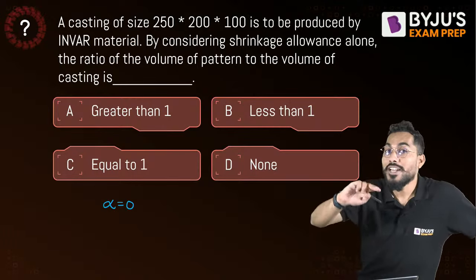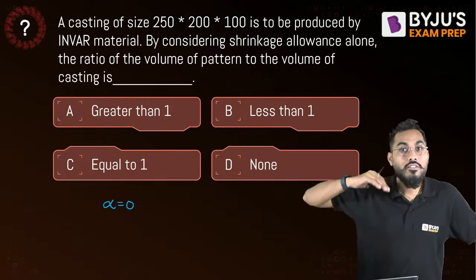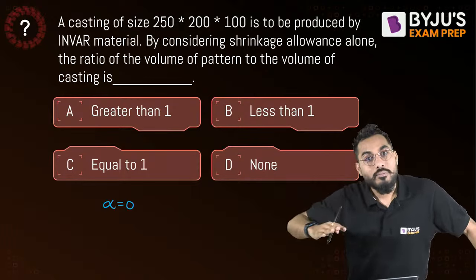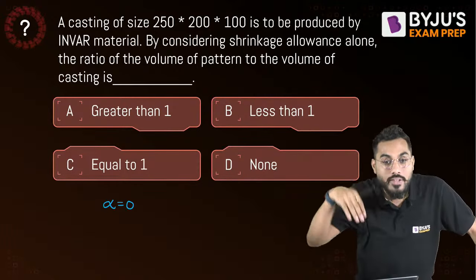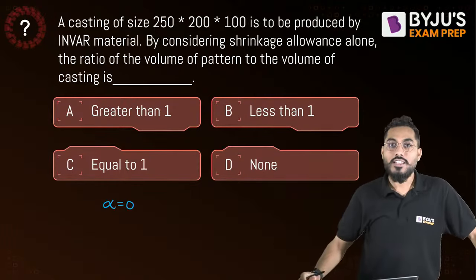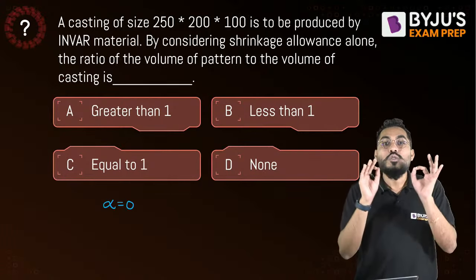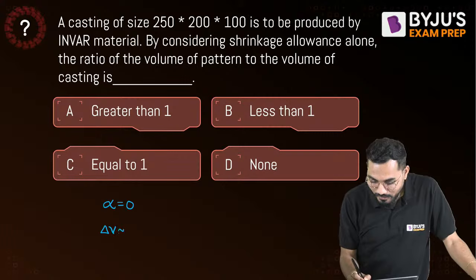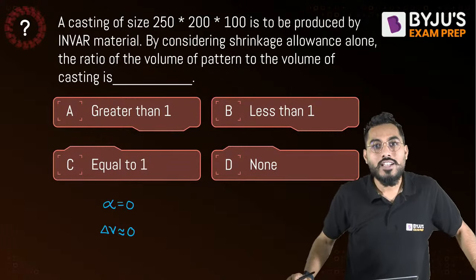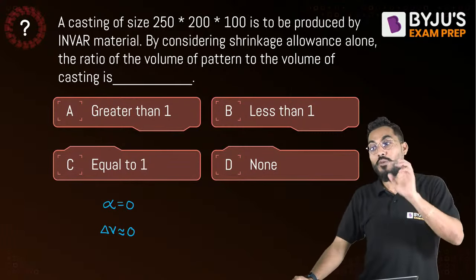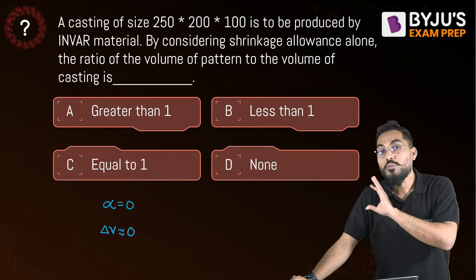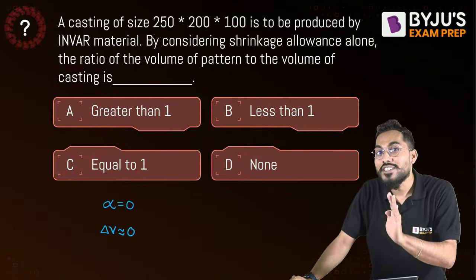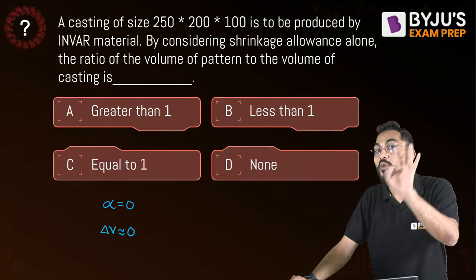If the coefficient of thermal expansion value is 0, that means even if we heat it or cool it, whenever we are pouring and it is coming down to room temperature and solidifying, can I simply say that there is no expansion? That means the change in volume, delta V, is exactly equal to 0. If the change in volume is 0, can I say that there would be no addition of dimensions required in the pattern?